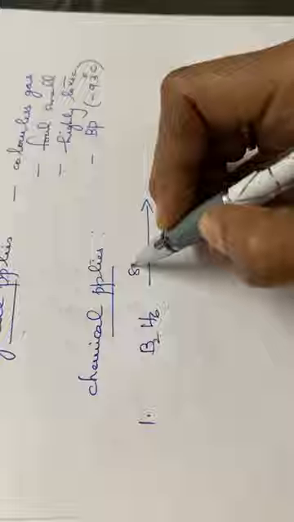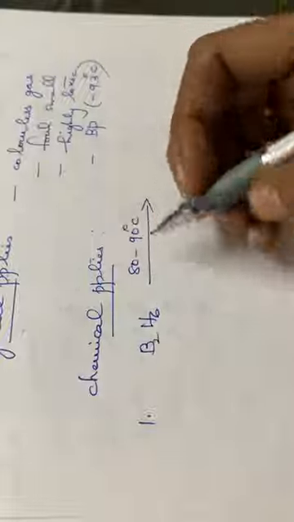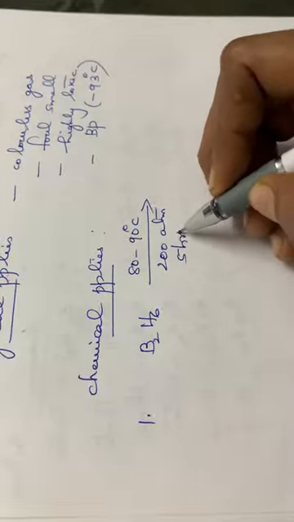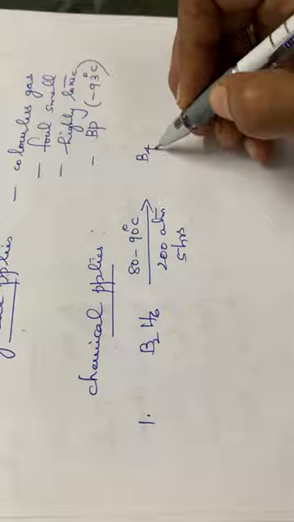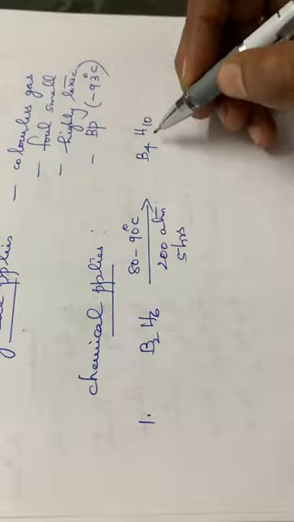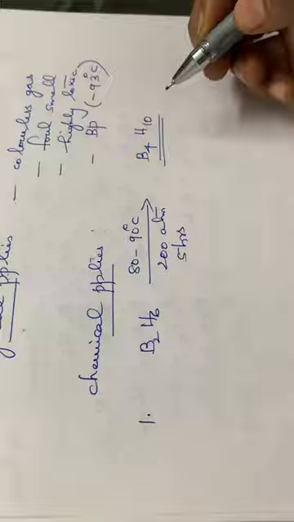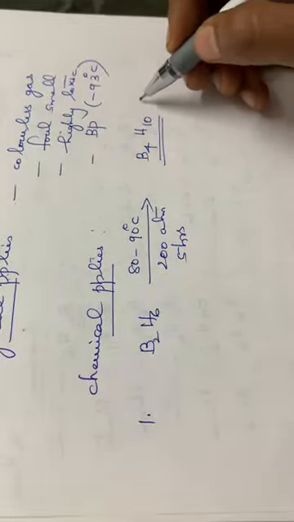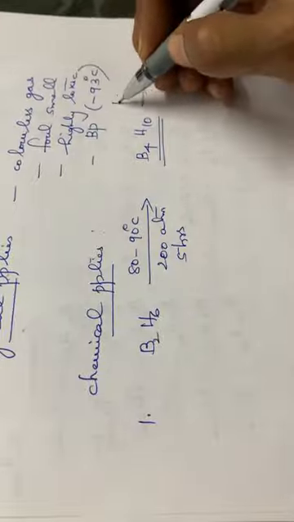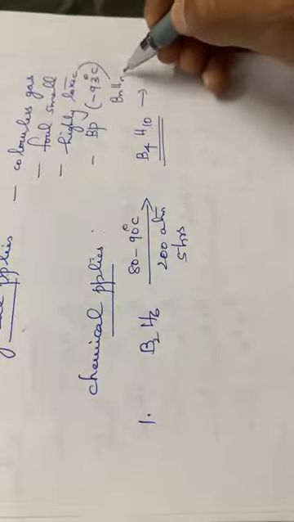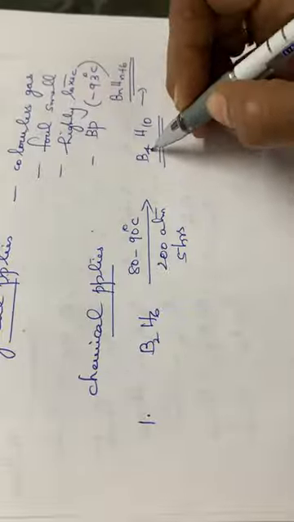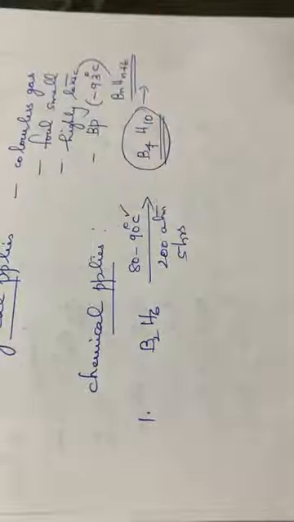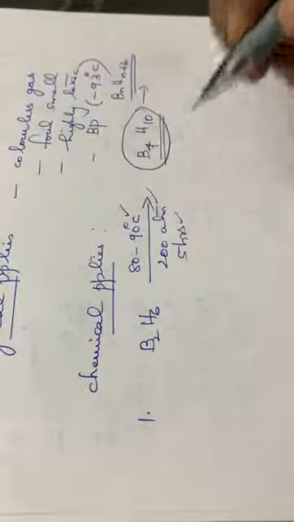Diborane on heating to a temperature of 80 to 90 degrees Celsius, and also the pressure about 200 atmospheres, heating for about 5 hours, we will have B4H10. See, what about this compound, this borane? Which one, closo or nido or arachno? B4H10 means, for arachno, the formula is BnHn+6, isn't it? So this is an arachnoborane. So from this diborane, we prepared an arachnoborane at a temperature of 80 to 90 degrees Celsius, 200 atmospheric pressure, and 5 hours heating.